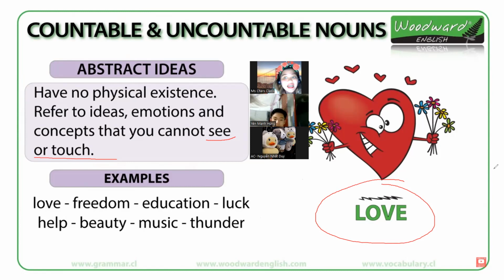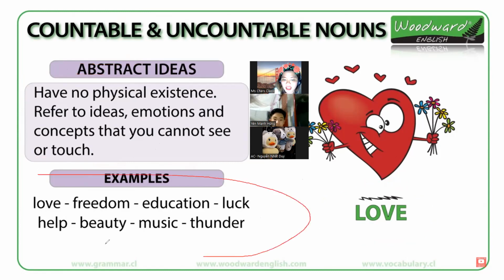Because that is an idea, that is an emotion. So you cannot count. It is very abstract. Here are other examples: love, freedom, education, luck, help, beauty, music, or thunder. So they are also part of the abstract ideas.